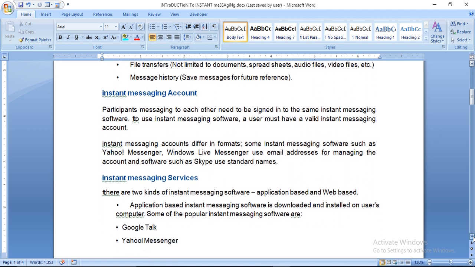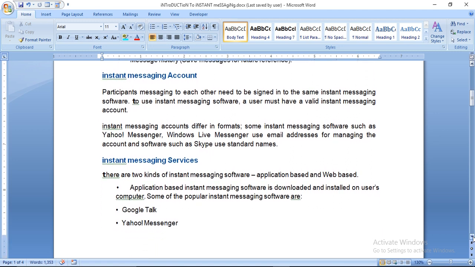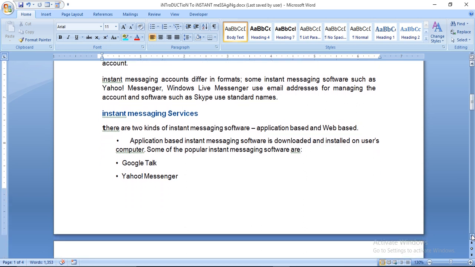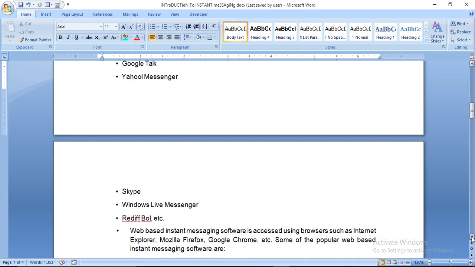Instant messaging service. There are two kinds of instant messaging software, application based and web based. Application based instant messaging software is downloaded and installed on the user's computer. Some of the popular instant messaging software are Google Talk, Yahoo Messenger, Skype, Windows Live Messenger and Rediffbol.